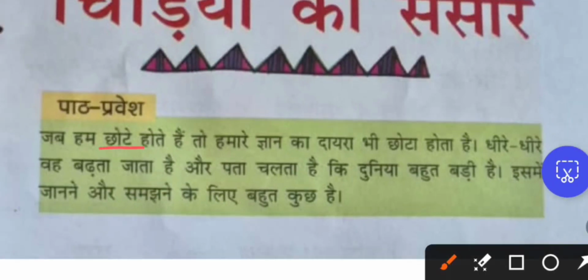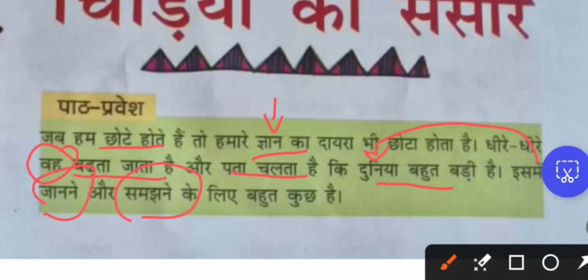So when we are so small, our knowledge level is also so small. धीरे धीरे, slowly, वह बढ़ता जाता है. वह is a pronoun used for the knowledge. So when you are growing, the knowledge will also grow and we come to know. What we come to know? कि the world is very big. इसमें is a pronoun used for the world. So in the world, जानने to learn and to understand, समझने के लिए बहुत कुछ है. We have so many things to learn in this big world, to understand many things in this world.